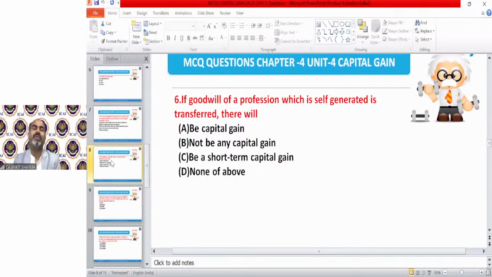Practically, we cannot transfer the goodwill of a profession which is self-generated. Okay. But if it had been done, then there will be no capital gain. It will be exempted because that has been excluded from the definition of transfer. So if in any case it is possible, then there will be no capital gain. Correct answer is B.